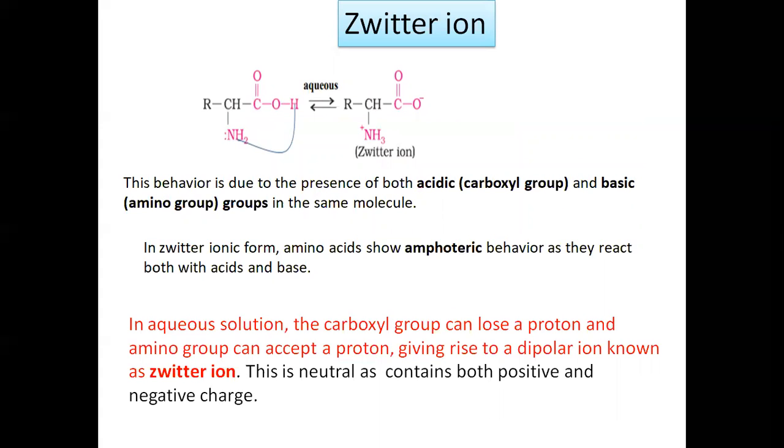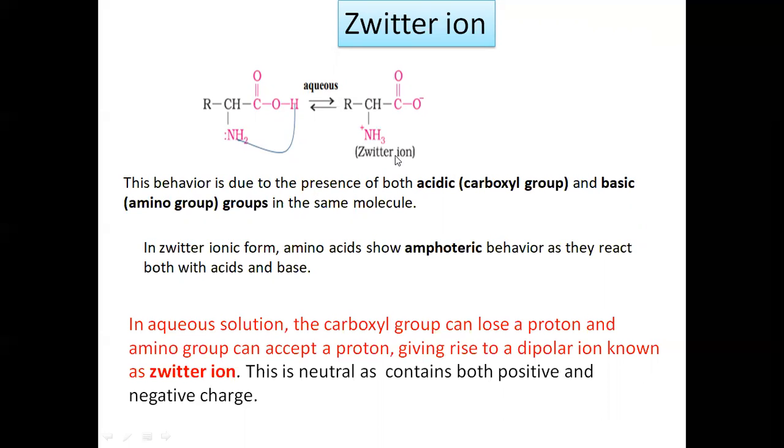Now let us see the Zwitter ion. This is a structure for alpha amino acids, R, C double bond O OH, and NH2 group. The NH2 group has a lone pair of electrons on the nitrogen. In aqueous medium, this lone pair takes a proton from the carboxylic group and forms NH3 plus and C double bond O O minus. This behavior is due to the presence of both acidic and basic groups in the same molecule. The carboxylic group loses a proton, which is accepted by the amine group, and they form the structure of the Zwitter ion.